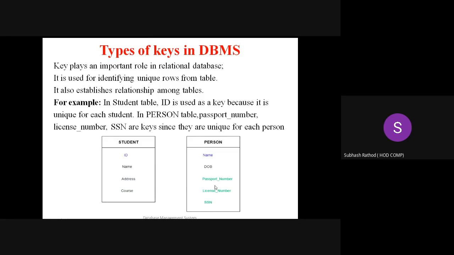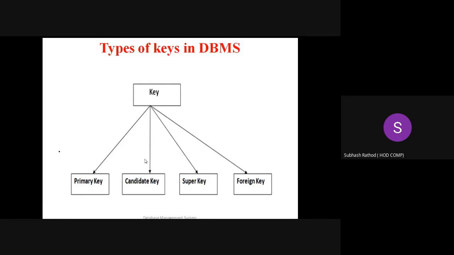Here passport number, license number, and SSN number act as a key for the table person. Here ID is a key for the table or the relation student. Hope you understood the key. Now I will proceed to the very important topic, the types of keys in a database.